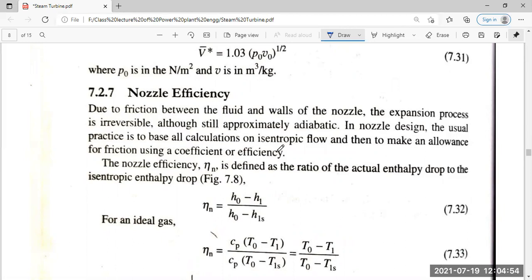And nozzle efficiency eta n is defined as the ratio of the actual enthalpy drop to the isentropic enthalpy drop.